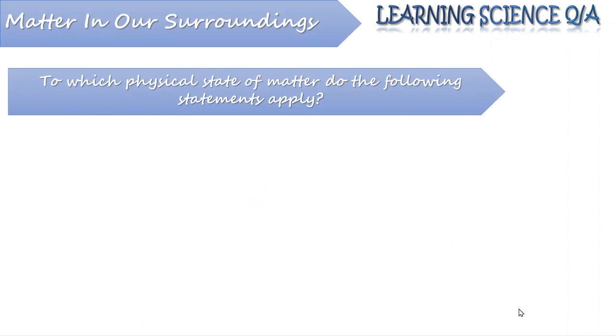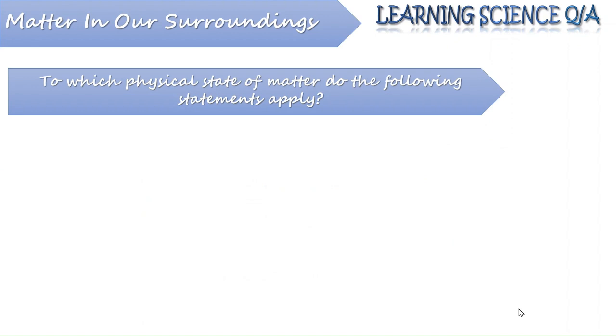Students, during our last lecture, we have already discussed the characteristics of different states of matter. We have already seen that matter can exist in three different states: solid, liquid and gases. We have seen the characteristics possessed by them. Now let's see some more questions in this series.